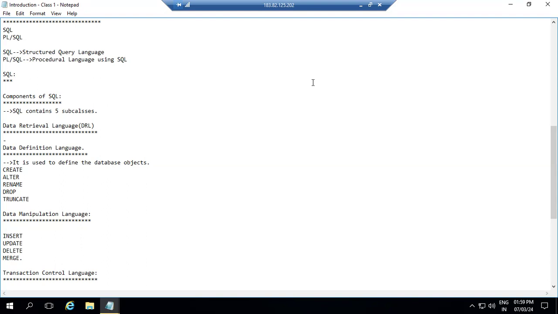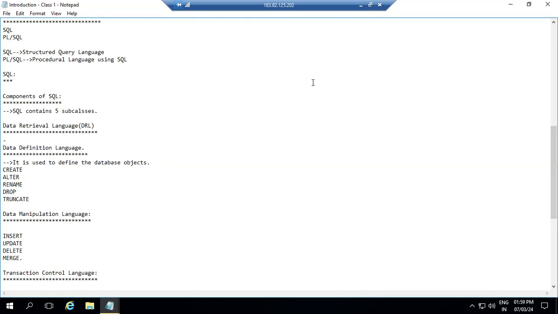Whenever you're using DDL commands, they are auto committed. That means we don't have to save each and every time we use these commands. For example, when you're working in an MS document making some reports, you use Control S, and whatever changes you have made are saved into that document. In the same way here, whenever we use DDL commands, you don't need to save.